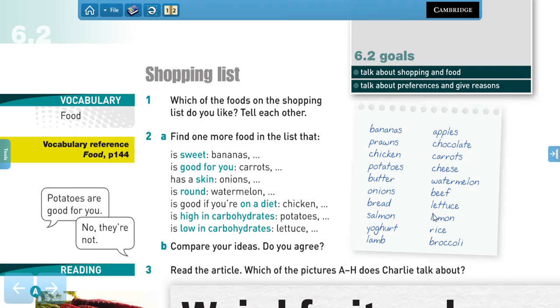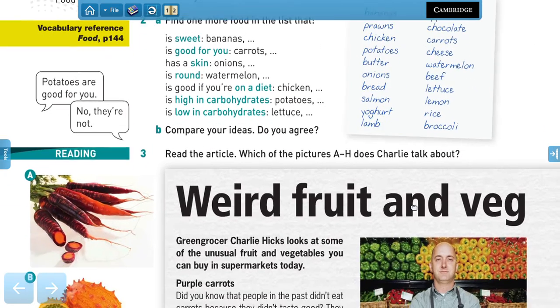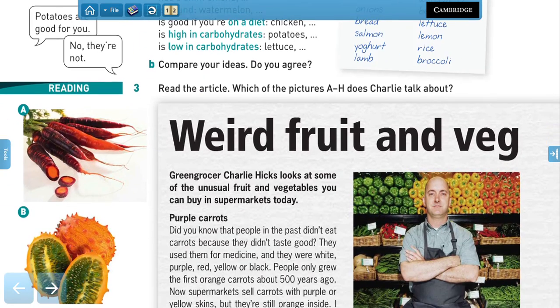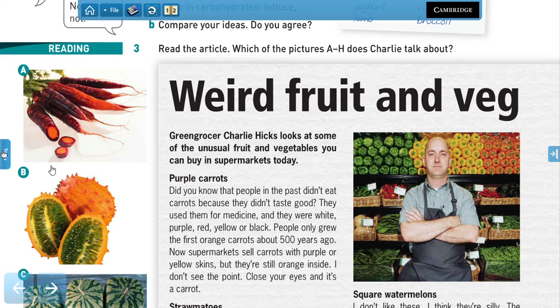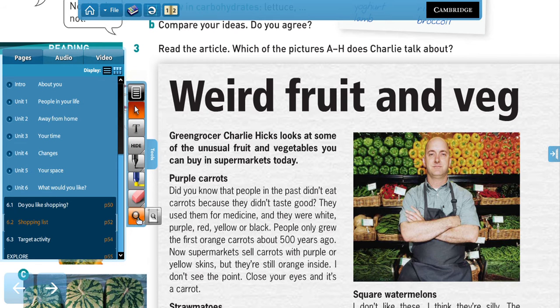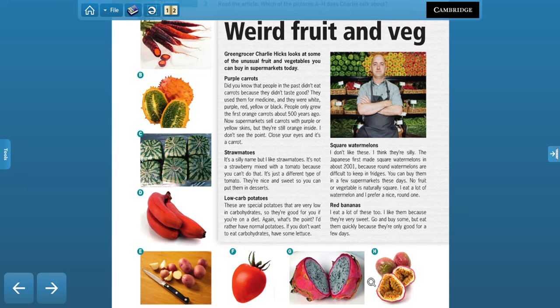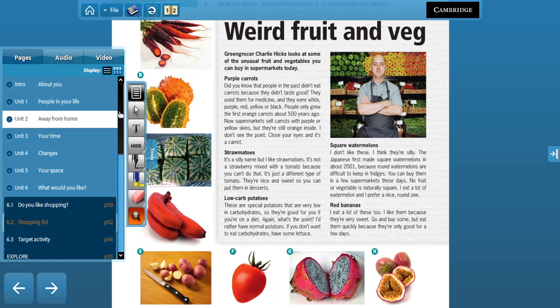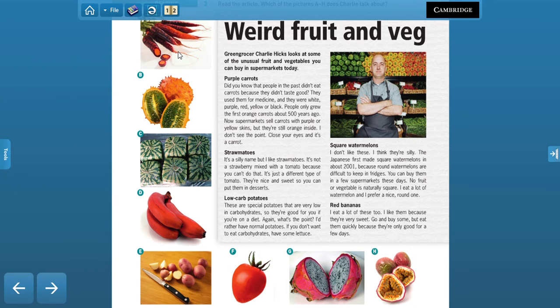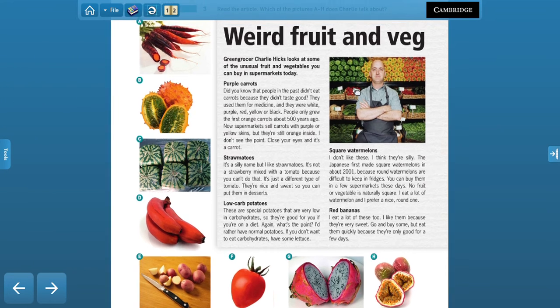Now, let's continue. We're going to read an article of weird fruits and vegetables, right? Like weird inventions. So we have very unusual elements here. What I want you to do is to read the article. So pause the video, read the article, and I want you to see which of these images Charlie talks about, because he is the one who writes the article.